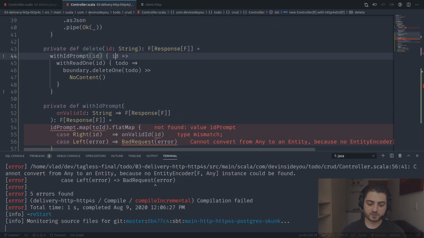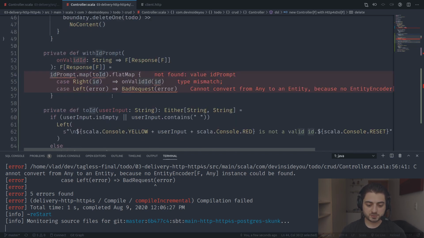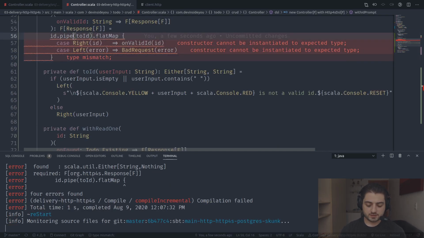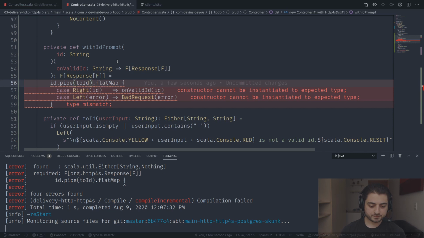Notice that we have this shadowing over here. It's going to be fine, right? So over here it's going to be a string. Over here it's going to be a proper type. So it's going to be curried. So we're going to have ID, which is string, and we're going to do ID, and because of that, we probably can just use pipe, something like this. Do we even have pipe? We do. All right.